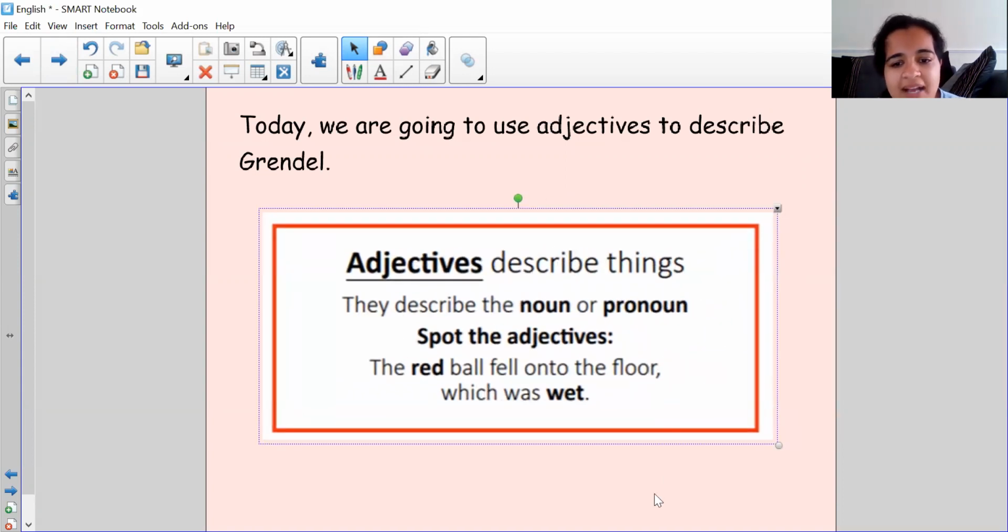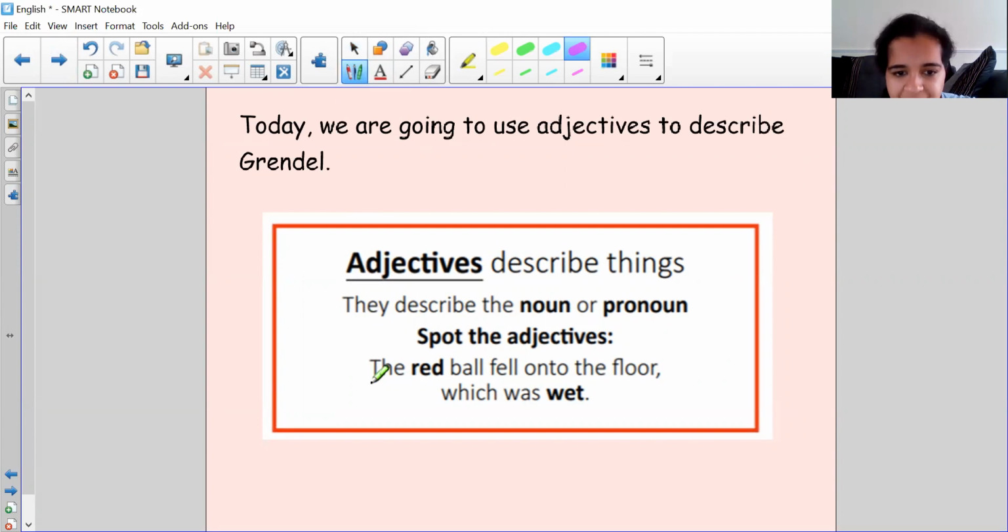Now, describe means it tells you what it looks like. So let me read the sentence to you. The red ball fell onto the floor, which was wet. So, what were the describing words? Well, they are already bolded for us. It is red. What kind of ball was it? It was a red ball. And then wet. What kind of floor? Well, the floor was wet. Those are the adjectives in that sentence.